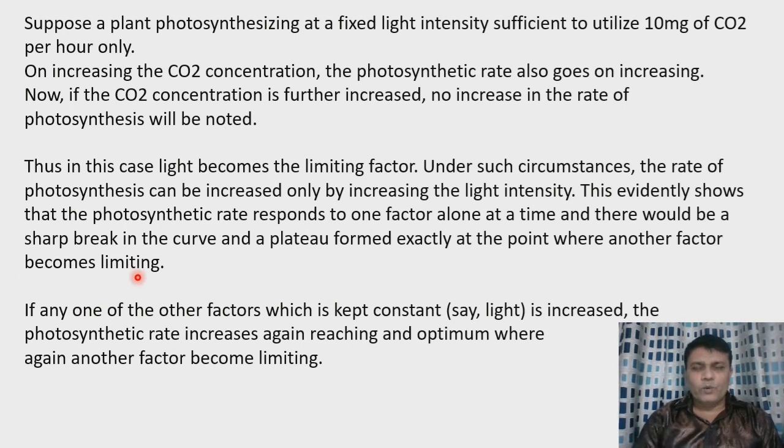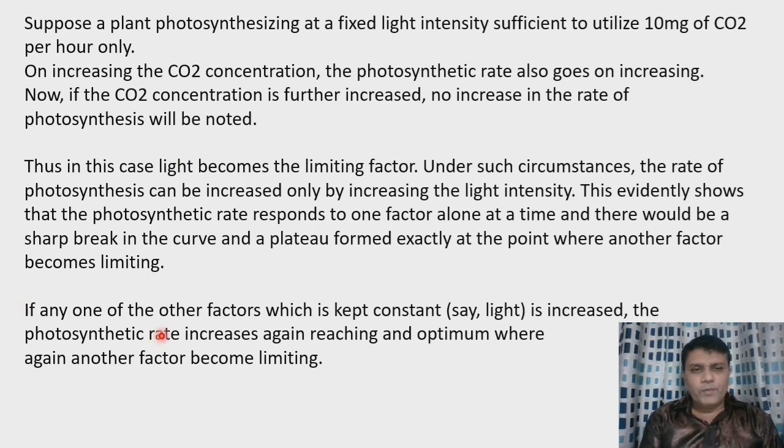That means during photosynthesis, if one factor is available in limited quantity, for example light, the rate of photosynthesis declines even though carbon dioxide and water are available in proper proportion. So in such circumstances, when the light intensity is increased, the rate of photosynthesis also increases.